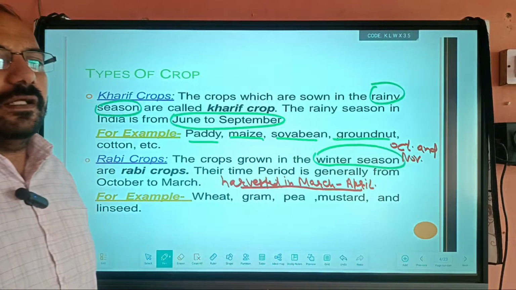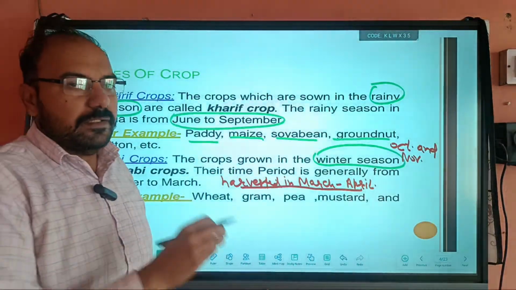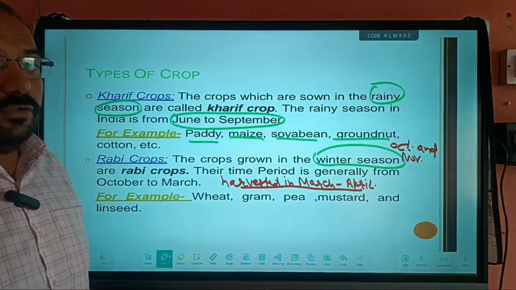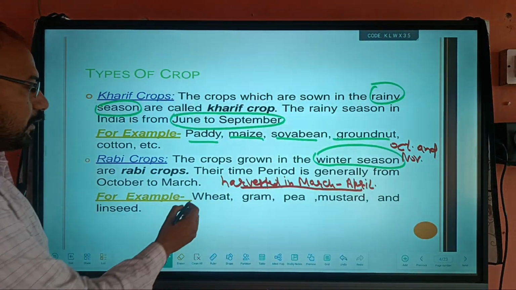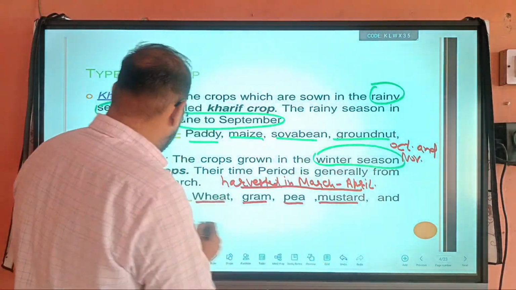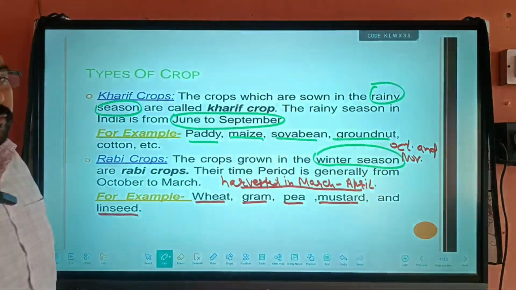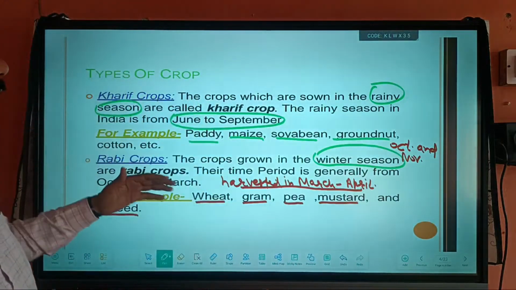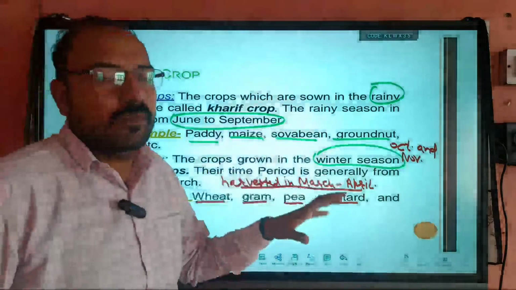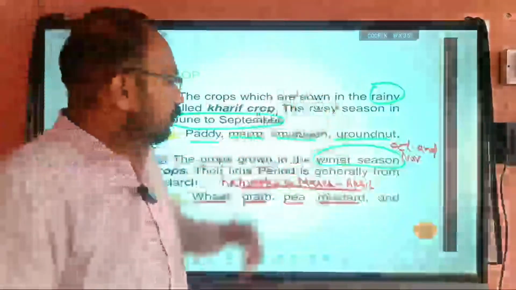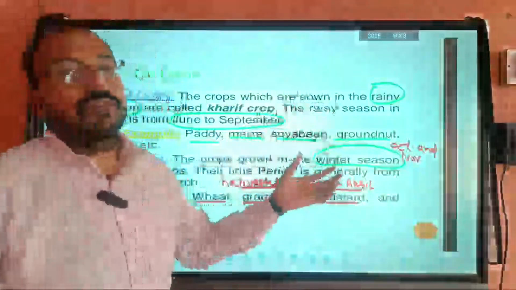Harvested means they are cut and collected and stored in granaries or godowns. Examples are wheat, gram, peas, mustard and linseed. These types of crops are known as Rabi crops. So these crops are basically based on the type of season.